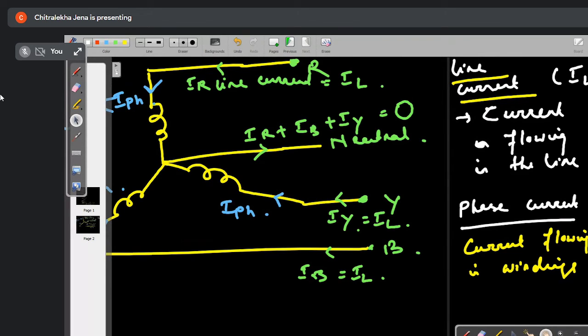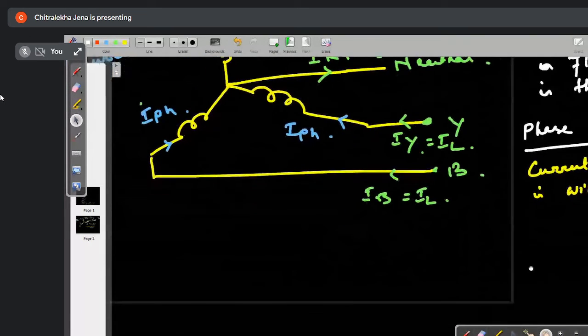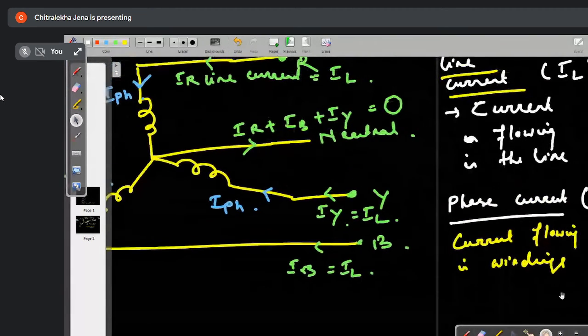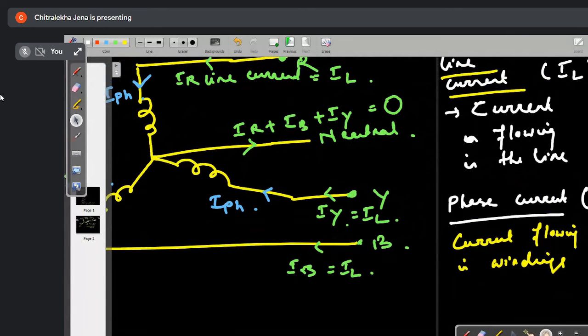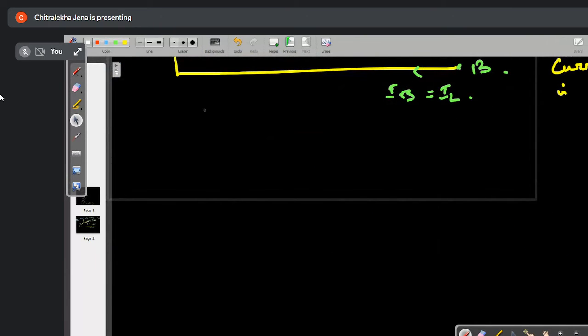So in a star connection, written up to this, all of you have written. Tell me if you have not written. So in a star connection, line currents are equal. Yes or no? In star connection, what is the relation between line current and phase current?